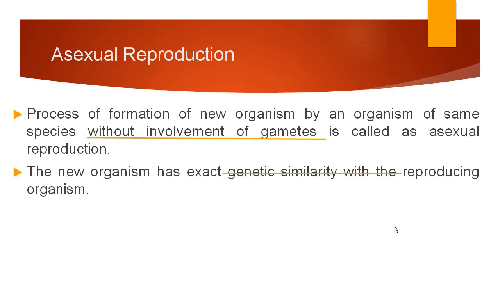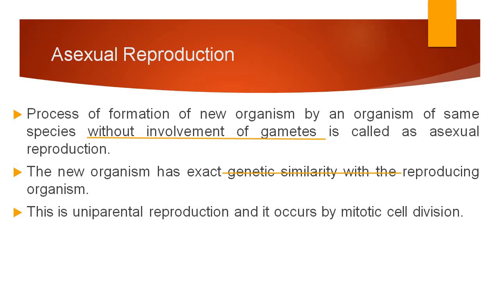This is uniparental reproduction and it occurs by mitotic cell division. Uniparental means a single parent is present, and due to mitosis, this type of asexual reproduction occurs.